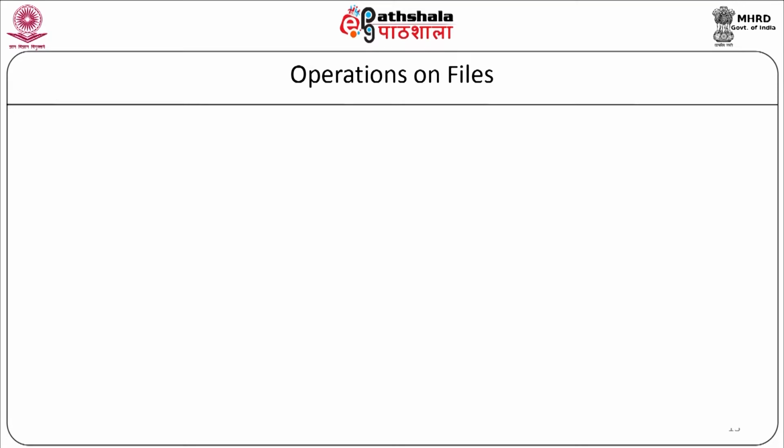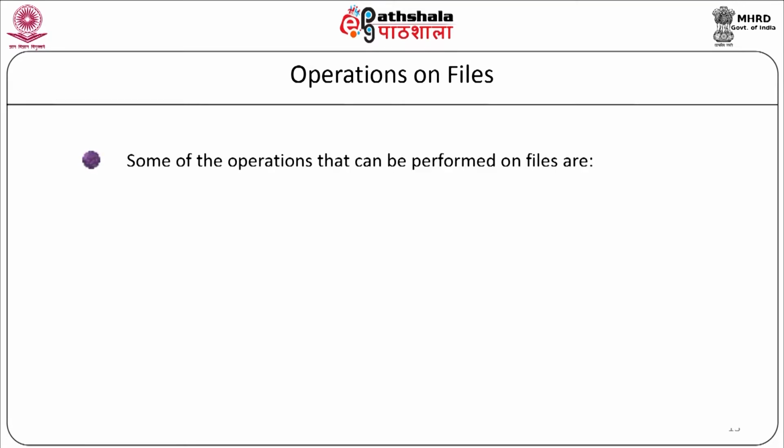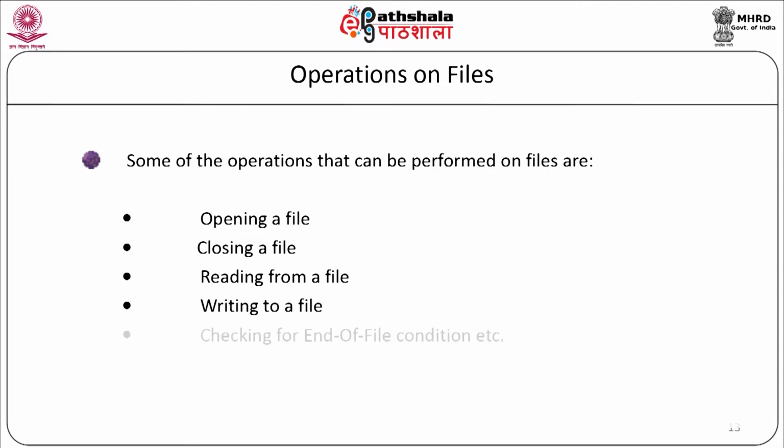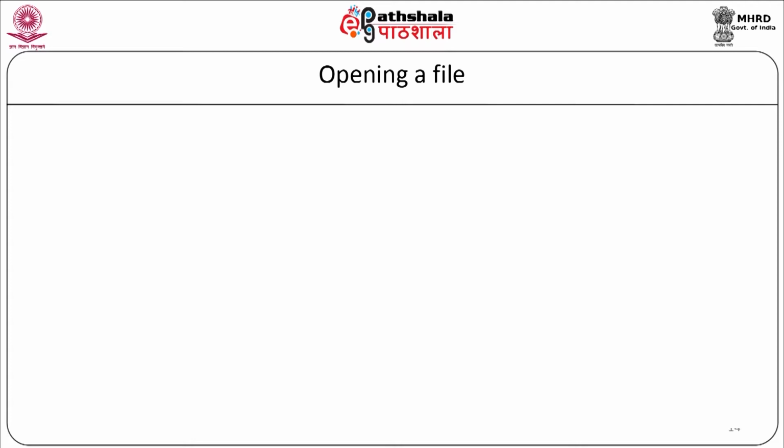Now, let us see different operations on files. Some of the operations that can be performed on files are opening a file, closing a file, reading from a file, writing to a file, and checking for end of file condition. Opening of a file.